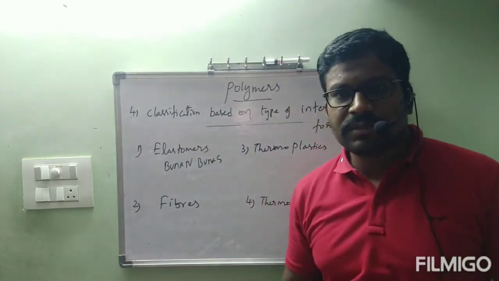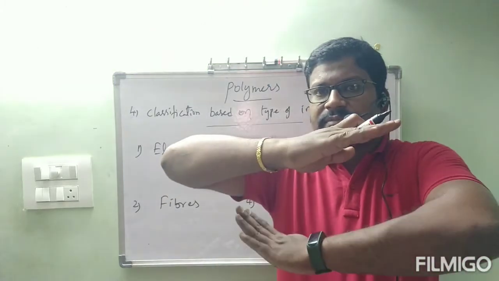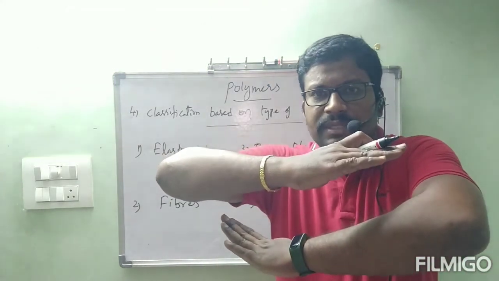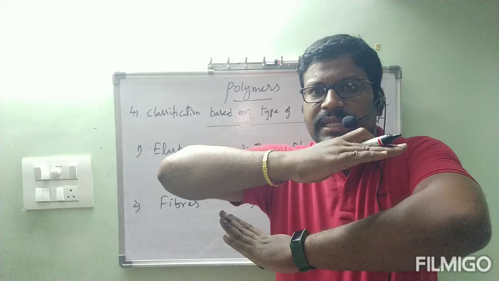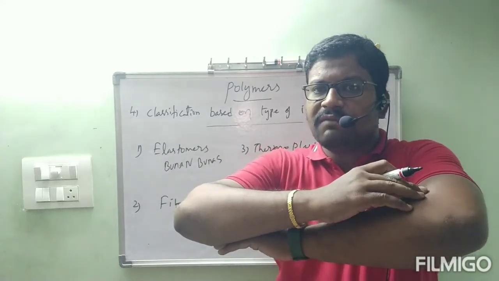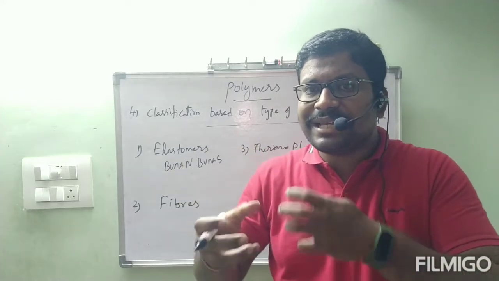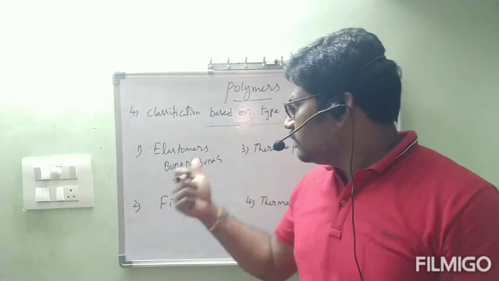These are examples for elastomers. Elastomers contain straight chains, and in between them some branched chains will be there, because of which they get a spring-like action. If you compress them, they come closer, and if you relieve the pressure, they return to the normal position. Because of that, elastic nature is contained by these elastomers.